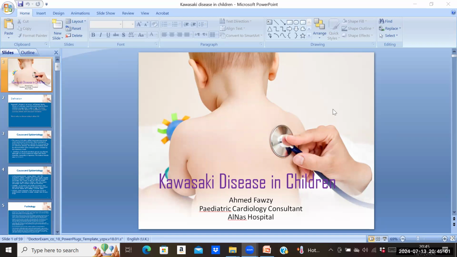We have to diagnose that part. And one point, most of the children will have erythema and edema of the palms and soles. This is very important also. You can diagnose a little early if there is erythema and edema of the palms and soles. Am I right? Right, sure.